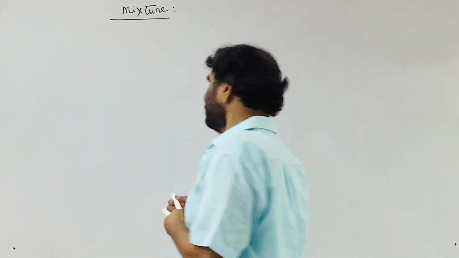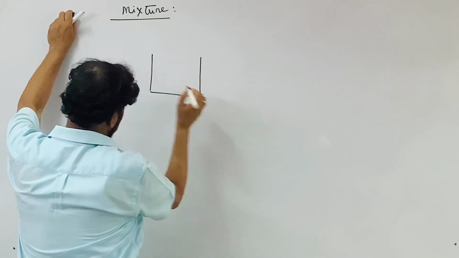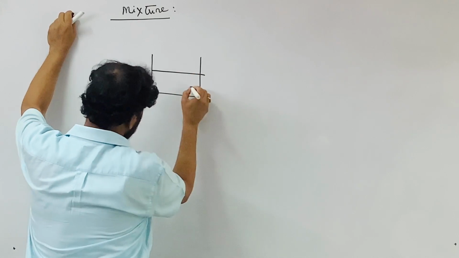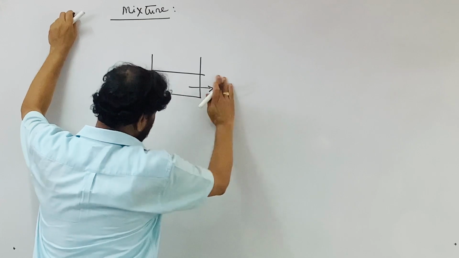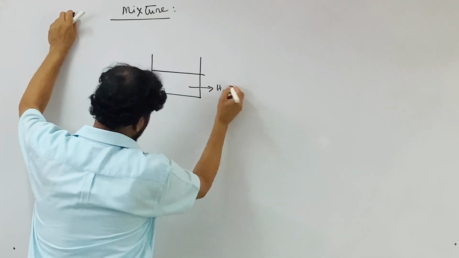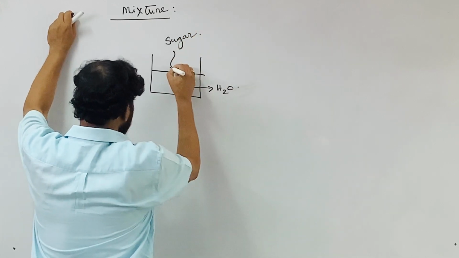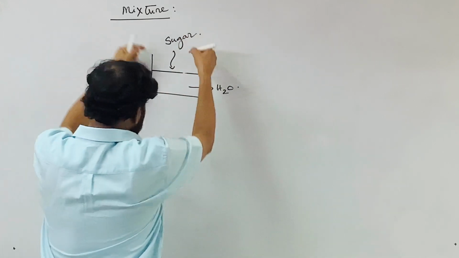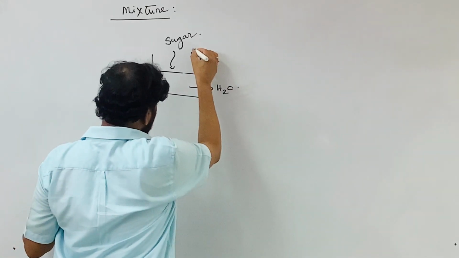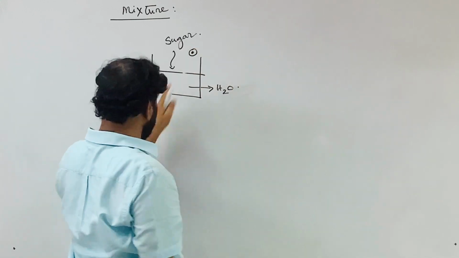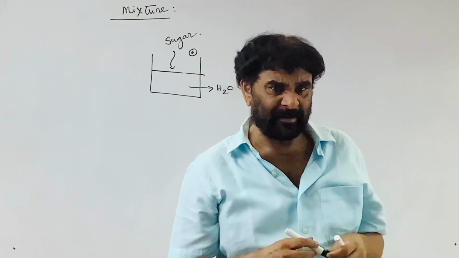Let us take a mixture. This is a chemical system I am taking. Sorry, this is water, and to this, sugar is added. When the crystals of sugar are added to this system, then what happens? Sugar is a covalent compound, made up of molecules of sugar. Each crystal is made up of millions and millions of molecules of sugar.